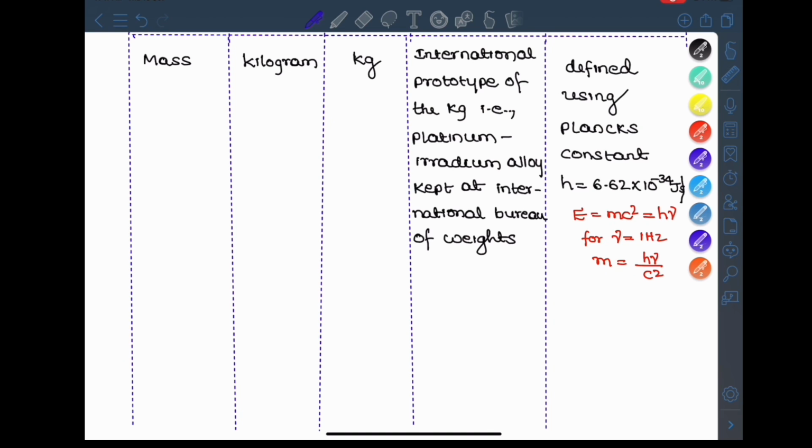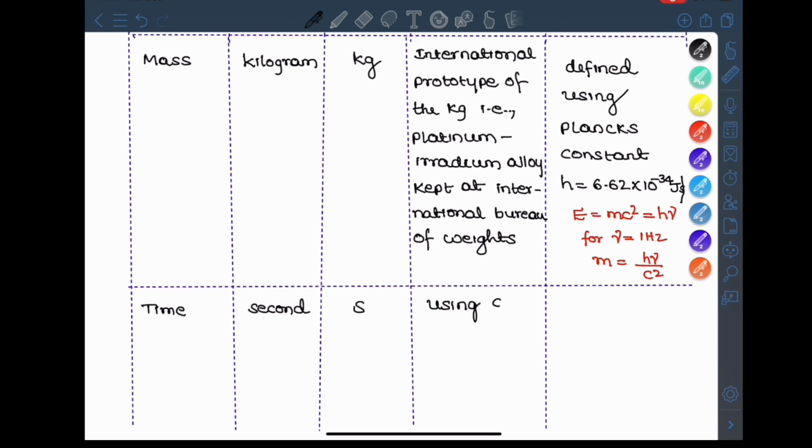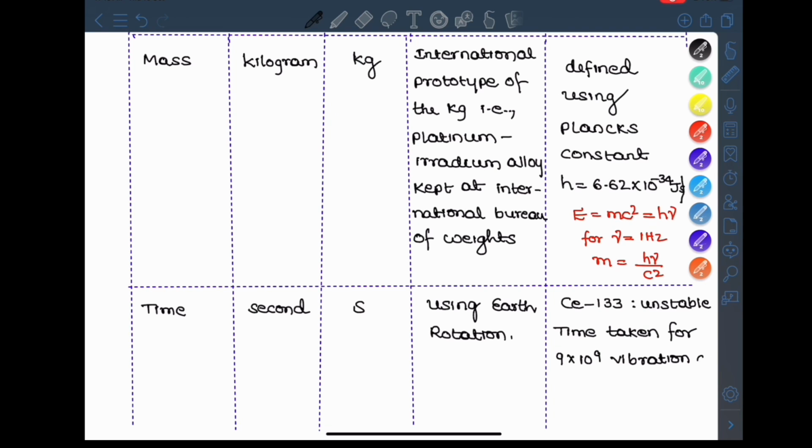The next definition is about a second. It's a fundamental unit of time. Before, the unit second was defined using earth rotation, but now it is defined using a cesium clock. Cesium 133 has 55 electrons, where the 55th electron is unstable. So this will do a transition from one orbit to another orbit. That's why 1 second is the time taken for 9 billion vibrations. So this is the new definition of second.